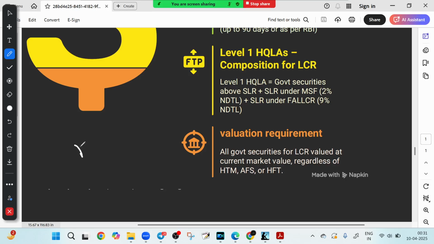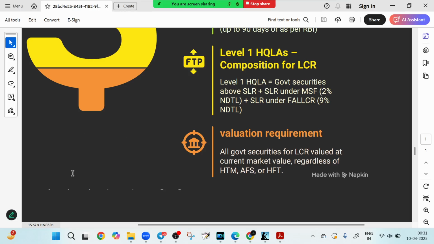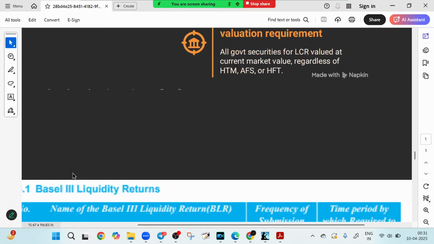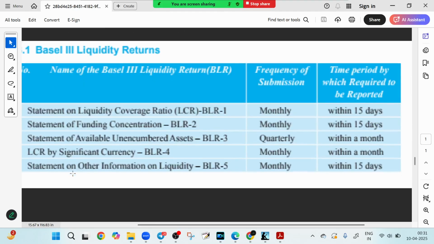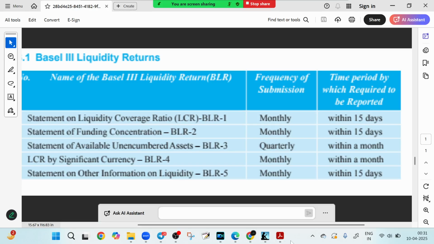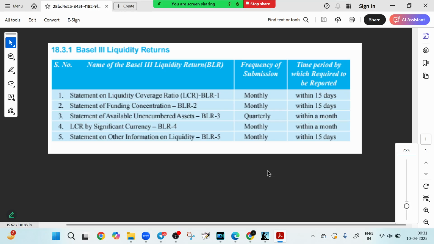So what we have discussed just now is that FALLCR is not just a backdoor option. It is a strategic liquidity reserve built to reinforce confidence during a financial storm. It's like a last-mile fuel that ensures a bank keeps running even when everything else dries up. Now friends, let's look at this particular table, a very important table, and questions are asked based on it. That's why I have put it here.